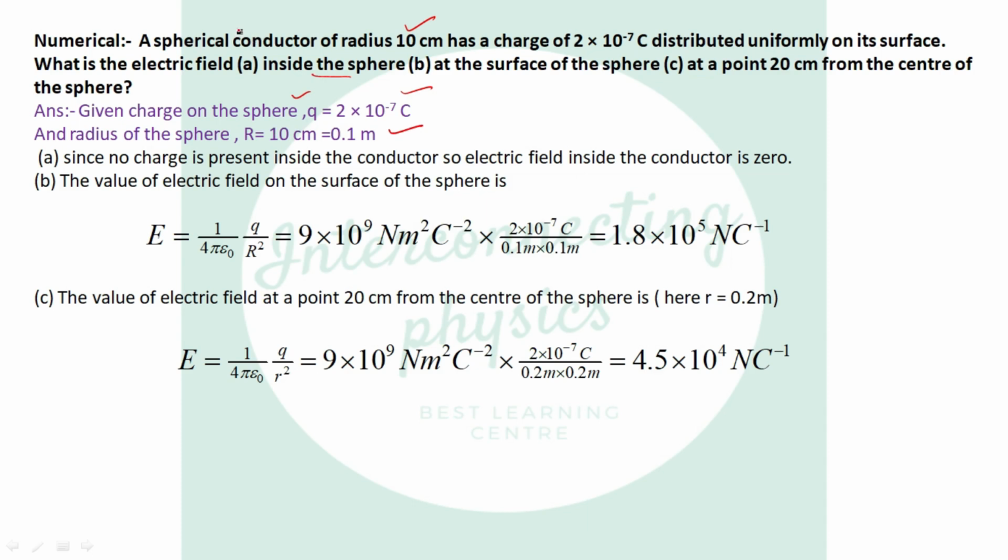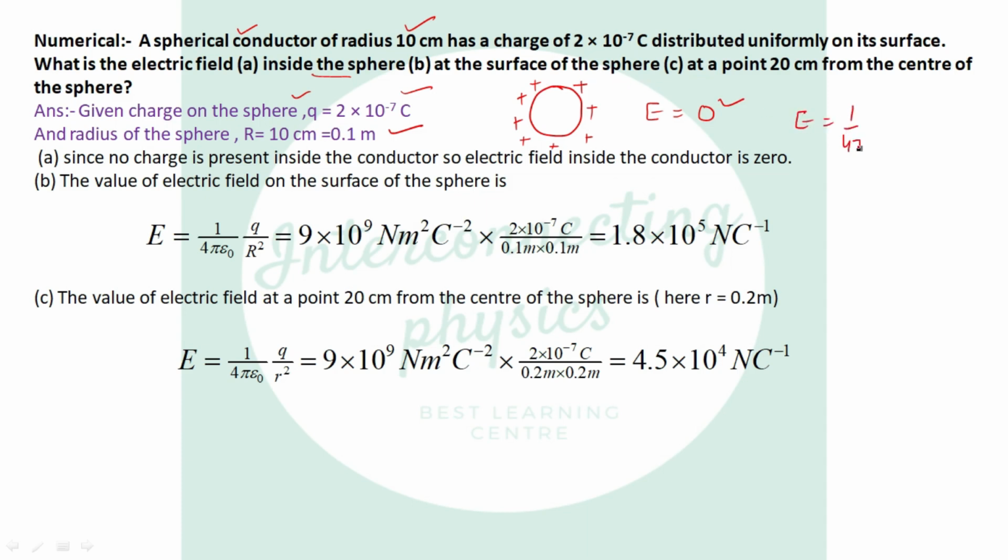Okay, spherical conducting sphere is given. In a conducting sphere, the charge only resides on the surface of the sphere, whether positive, whether negative. So it means no charge is enclosed by this sphere. So it means electric field inside will be 0. Okay, this is clear.